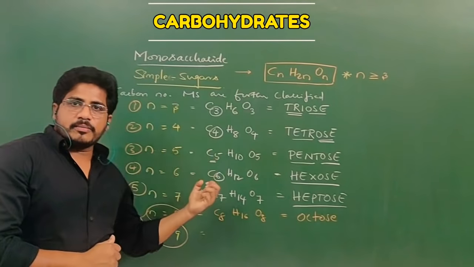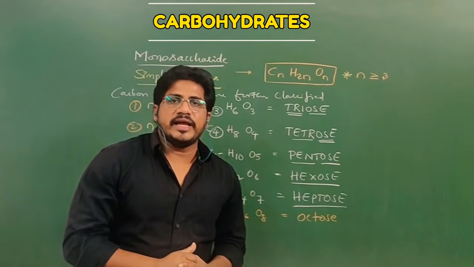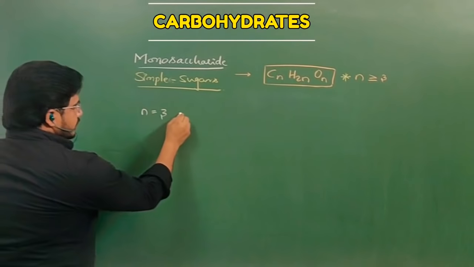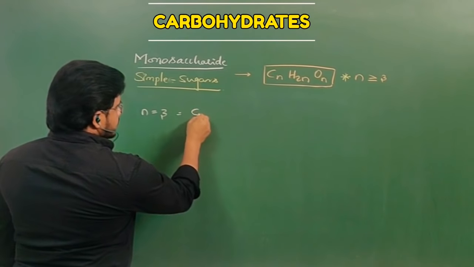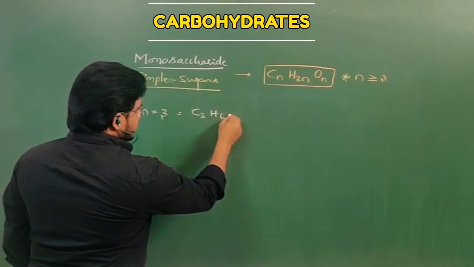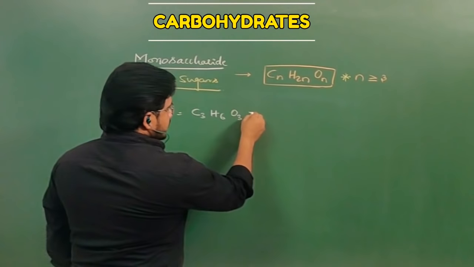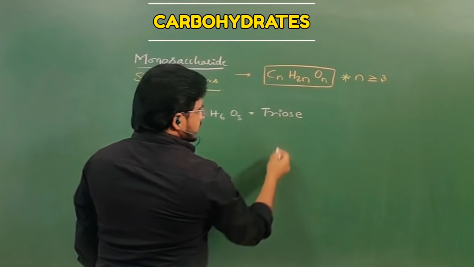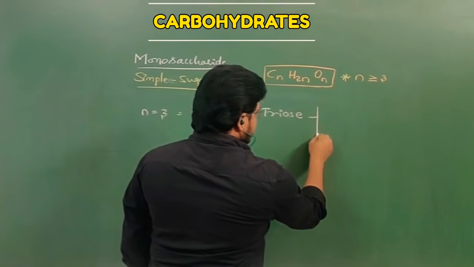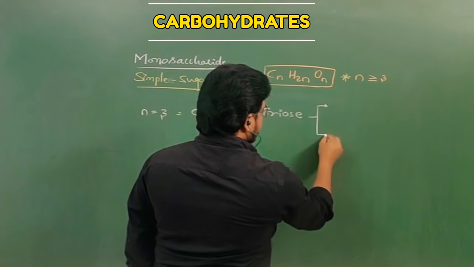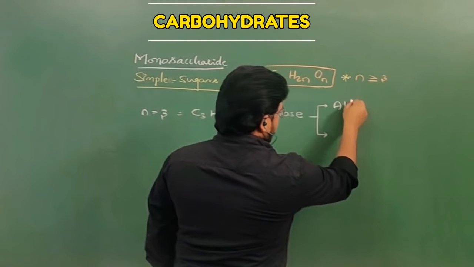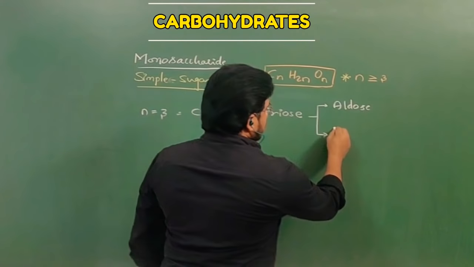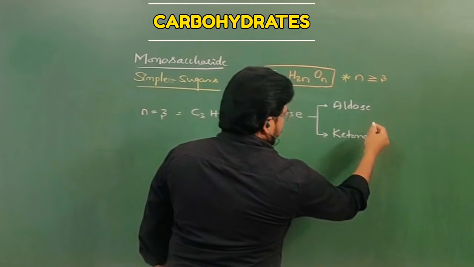Let us see their chemical formulas and molecular structures and consider examples. If n is equal to 3, then that is C3H6O3. This is the chemical formula of triose, right? This triose may have an aldehyde functional group, or maybe a ketone group.